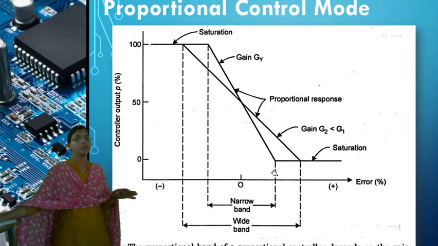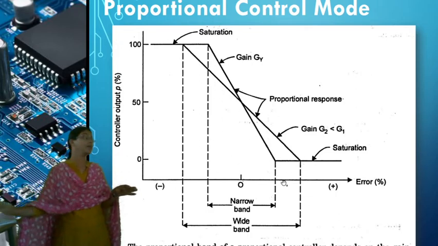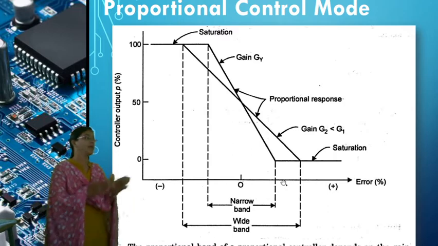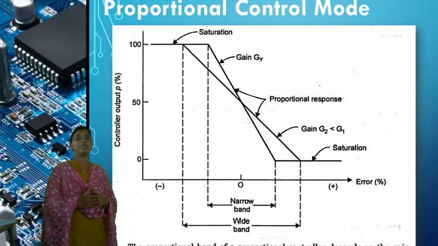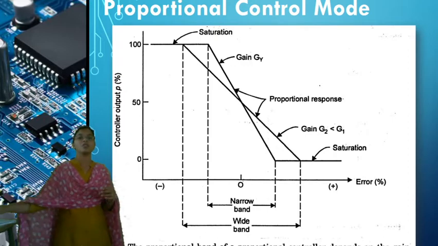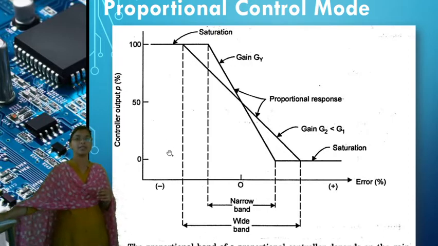But compare the two proportional bands: the first is wider and the second is narrow. So this is called a wide band and this is called a narrow band.